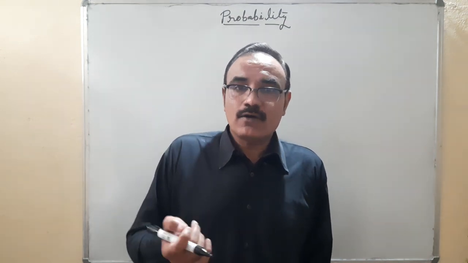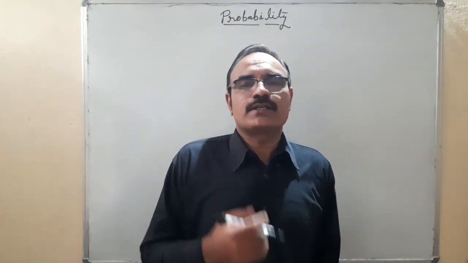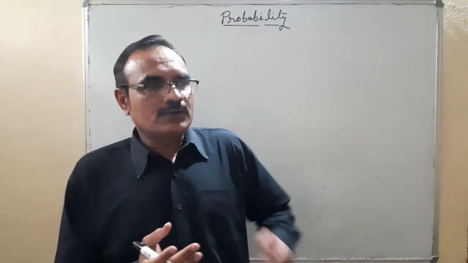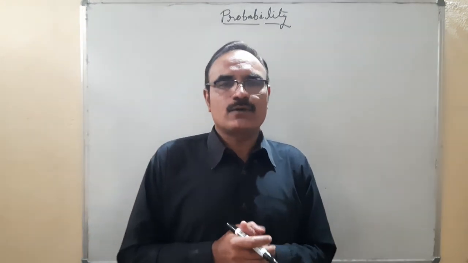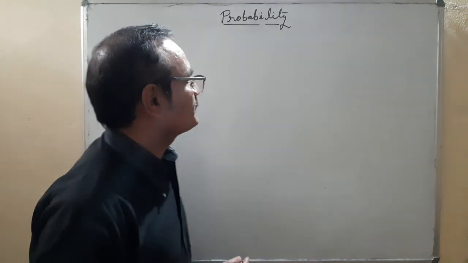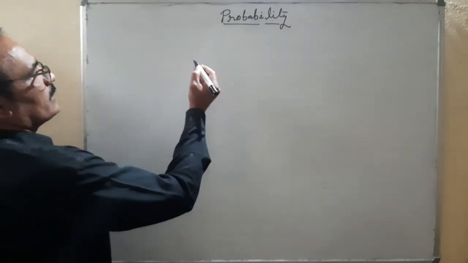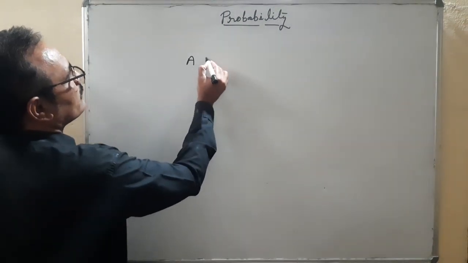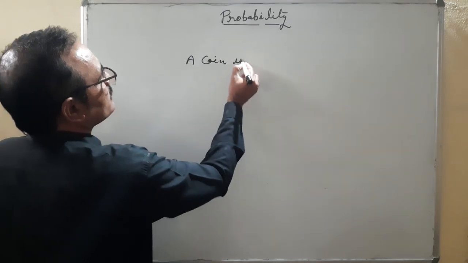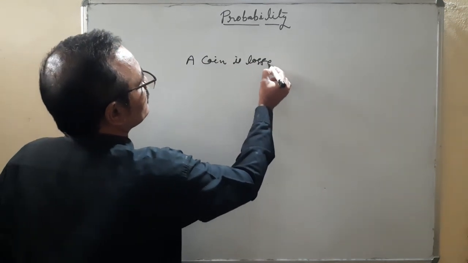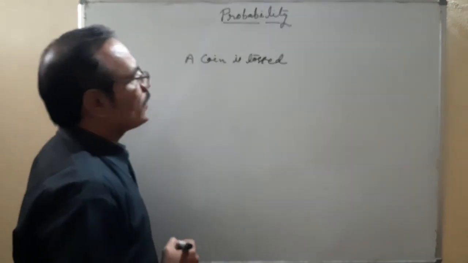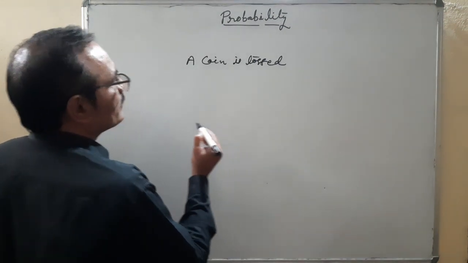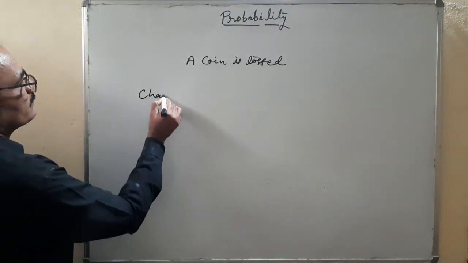Okay, how does this 50% come? We'll have to discuss that. Through the formula we will understand it. A coin is tossed.